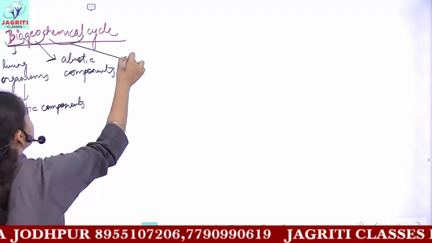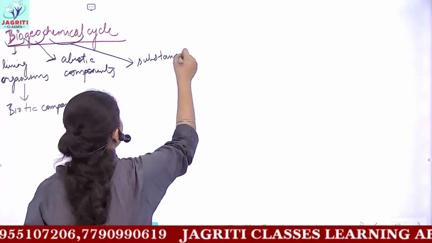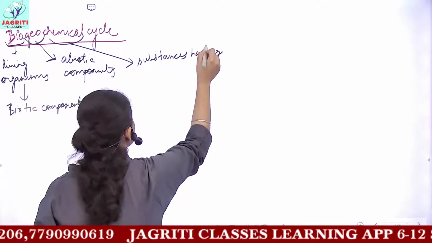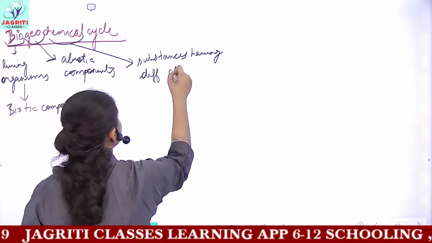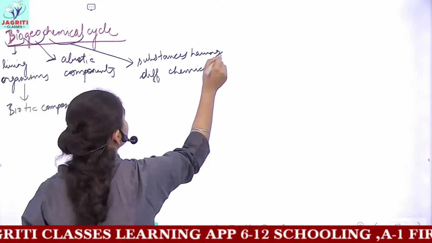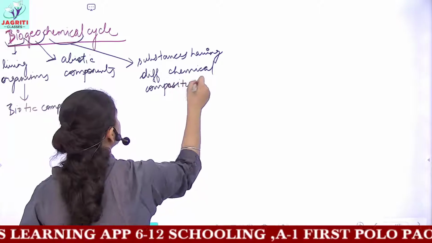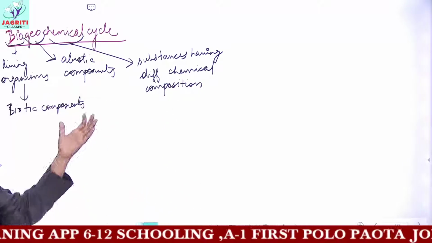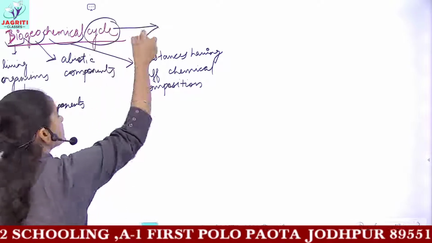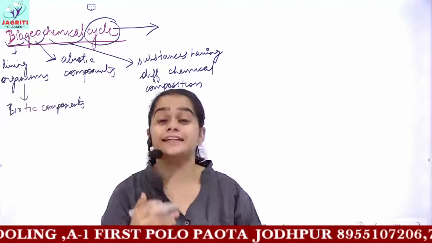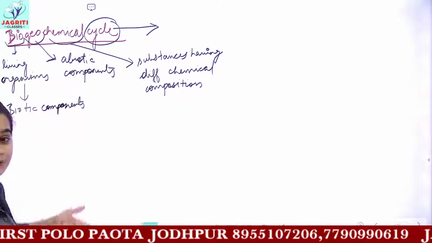And chemical means you are taking the substances present in different chemical compositions, like their elemental form, their combined form, etc. And cycle means a cyclic process which is going on continuously between the biotic and abiotic components.